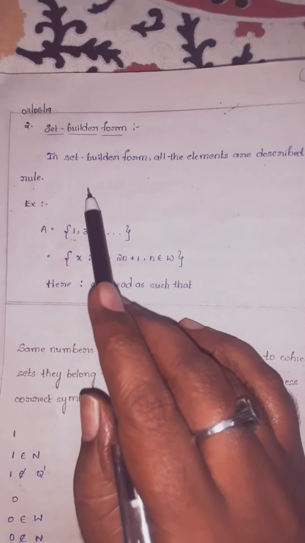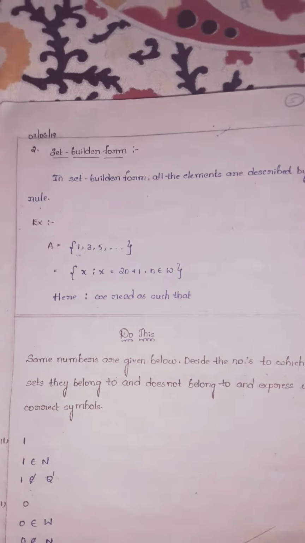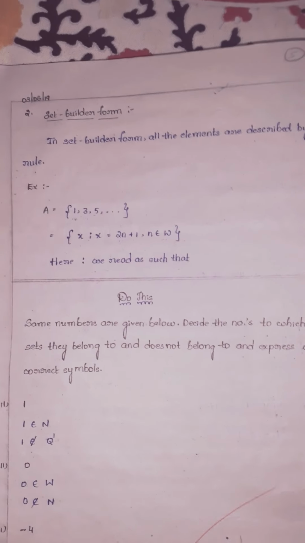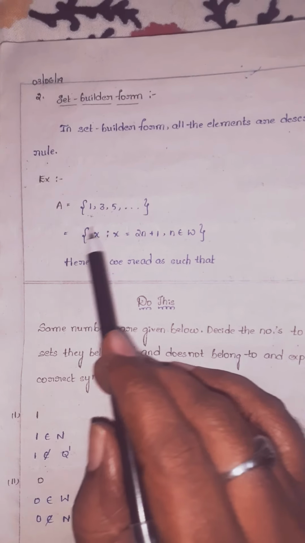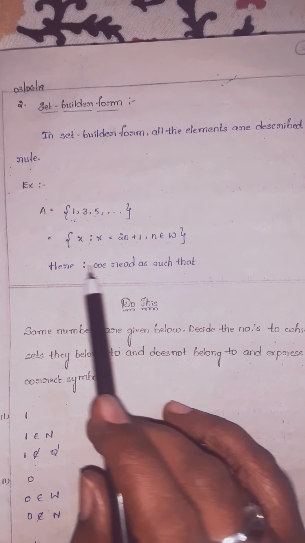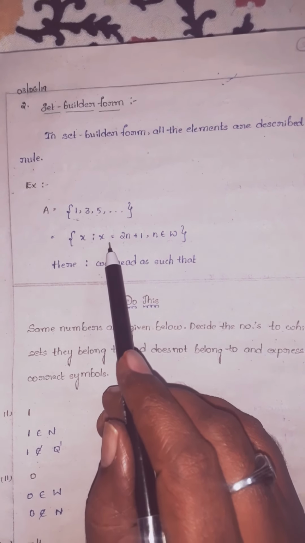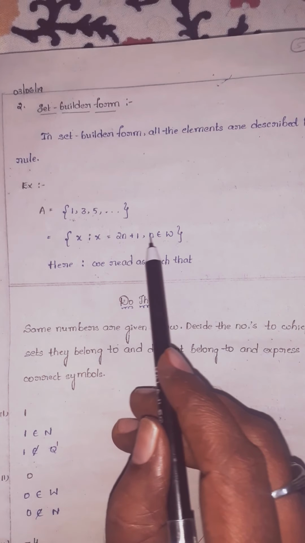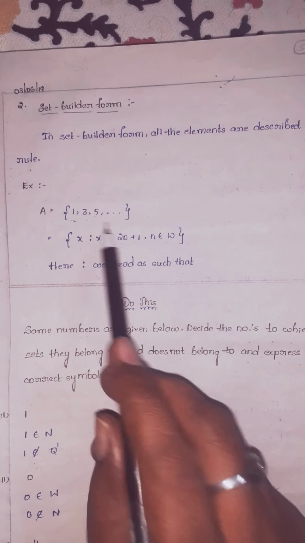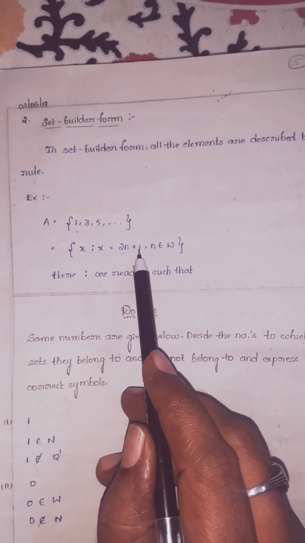Next, set builder form. In set builder form, all the elements are described by a rule. If you take the example 1, 3, 5 in roster form, how do you write it in set builder form? x such that x equals 2n plus 1, n belongs to W. See, children, this is the set of odd numbers, in 2n plus 1 format.